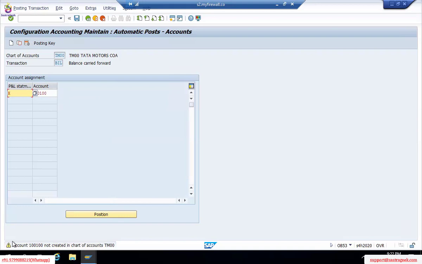It will allow us to move further when it is a yellow color warning message. If it is red color, that means it's an error message. We have to solve the error message to move further. Two different types of messages will be there. One is the warning message, yellow color, which helps us to move further. When I press enter, it will ignore this and move further.